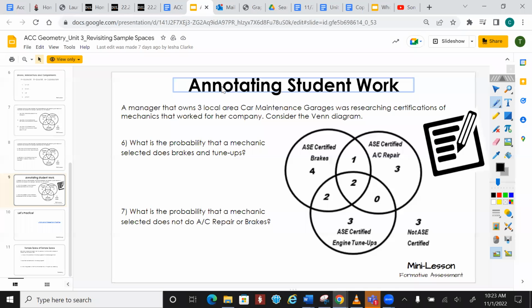Ready? What is the probability that a mechanic selected does brakes and tune-ups? So how many total mechanics do I have? 16, right? Out of 16, how many do brakes and tune-ups? 4 out of the 16, which is 1/4, which is 25%. Does that make sense? When I ask for probability, I need you to give me a percent or a simplified fraction.